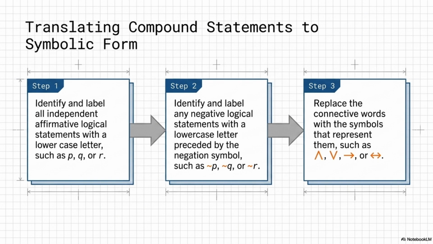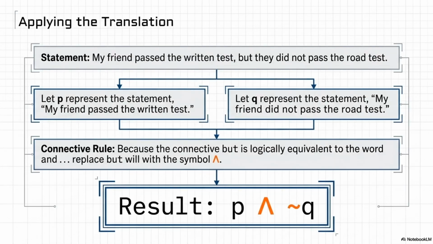Okay, let's apply it directly. I'm not going to ask for a list of steps. Let's just go right back to your friend with the driver's license. The sentence is, my friend passed the written test, but they did not pass the road test. Okay, jump in. How would you approach translating that into symbolic logic?